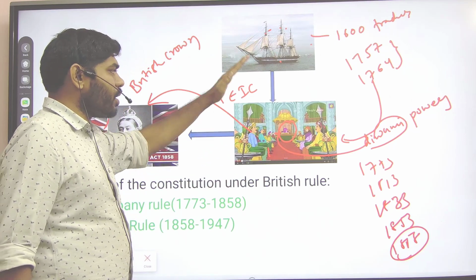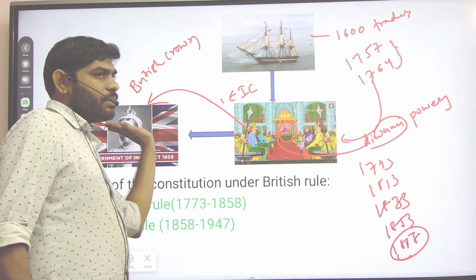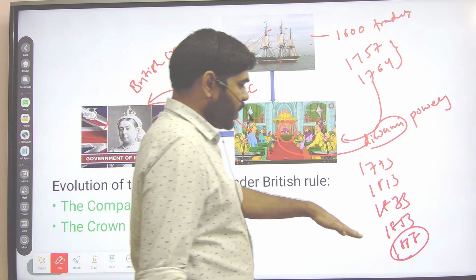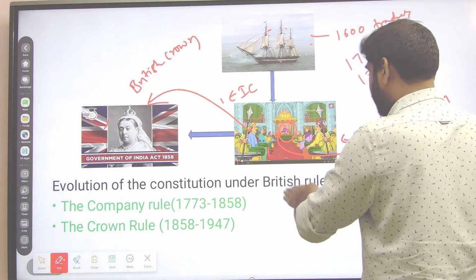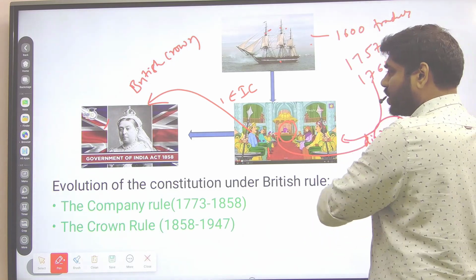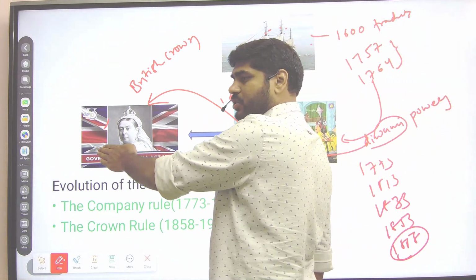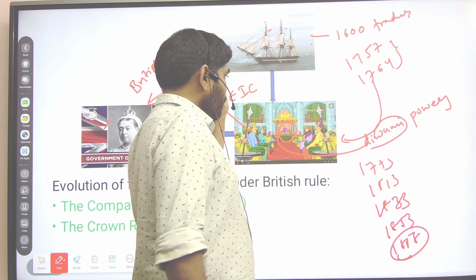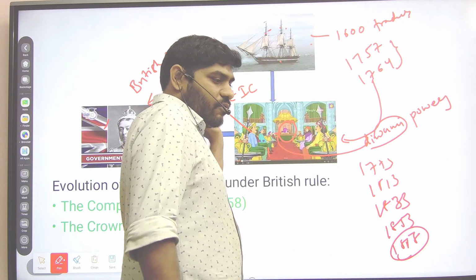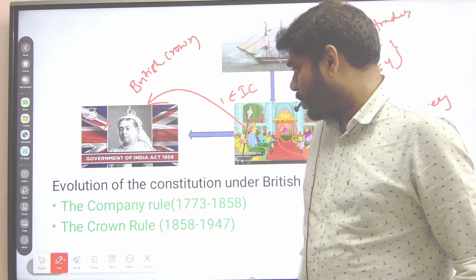Ultimately, the political power of the company was taken by the British government. So from 1858 to 1947, about 100 years, India was directly ruled by the British government, and for another 100 years it was ruled directly and indirectly by one private company.